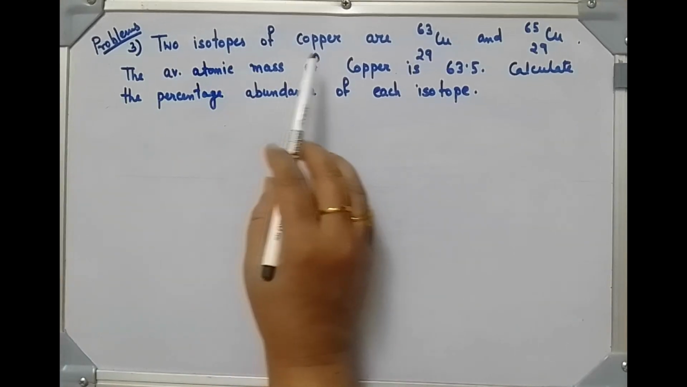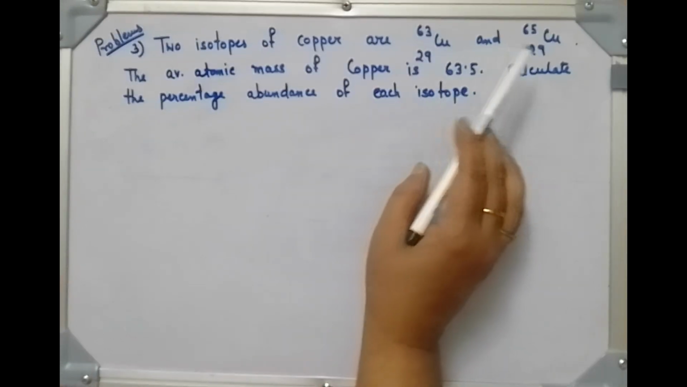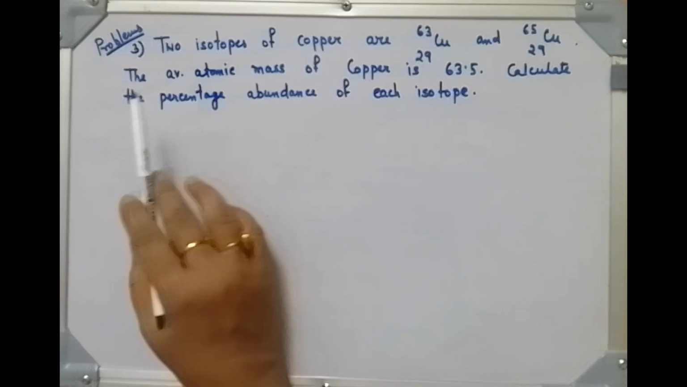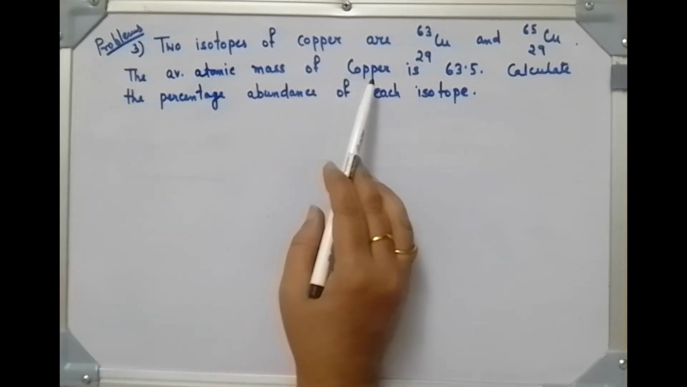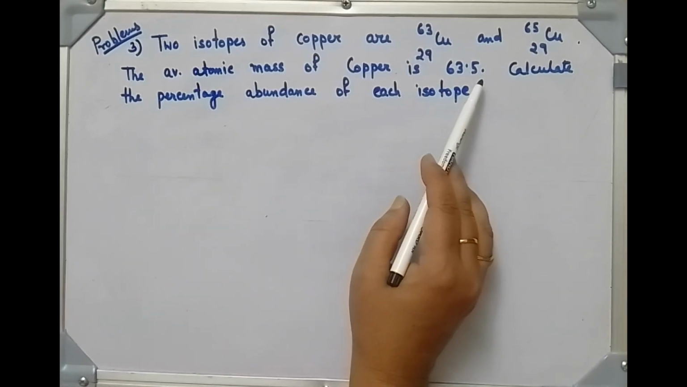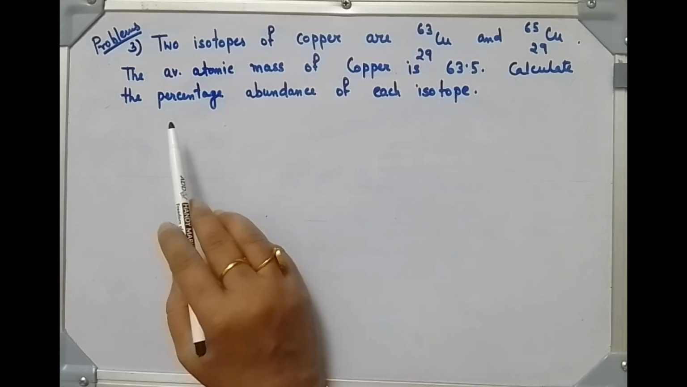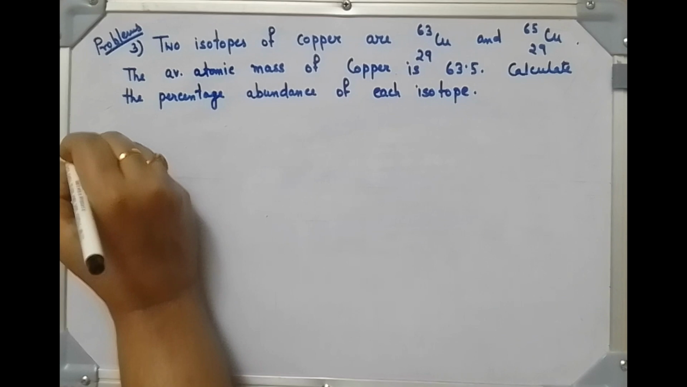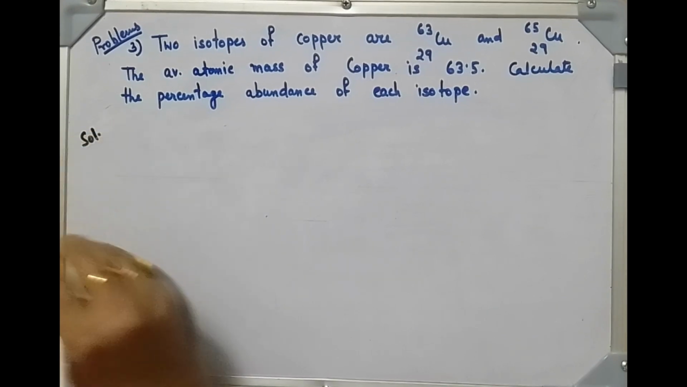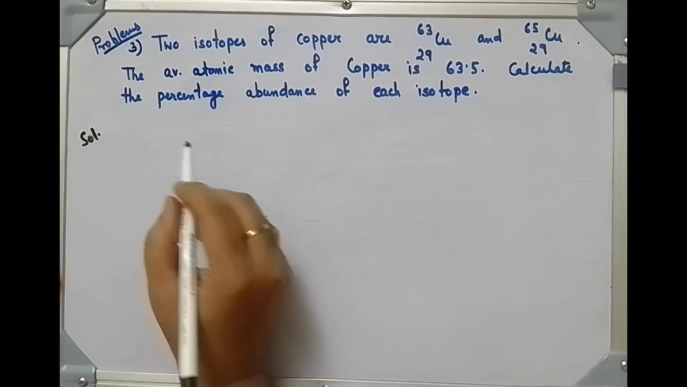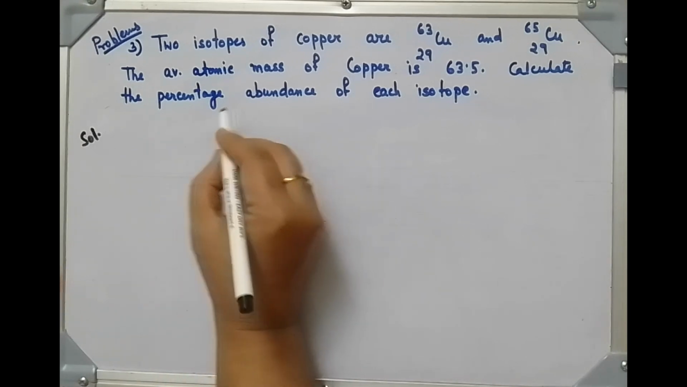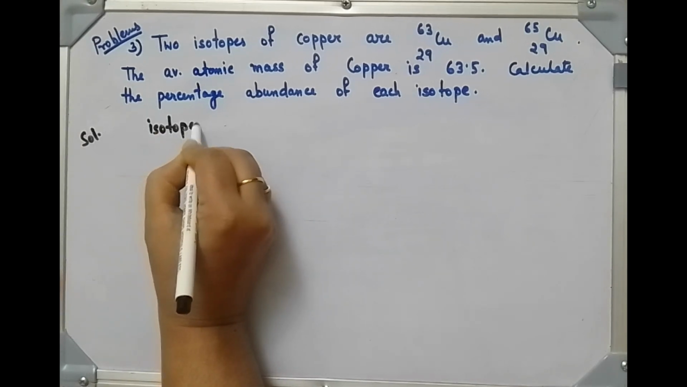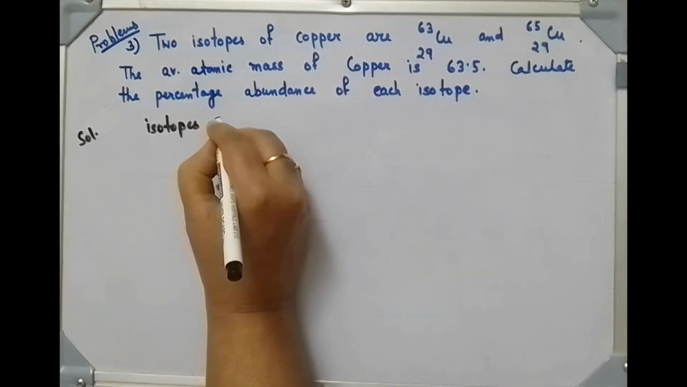Next problem. Two isotopes of copper are copper 63 and copper 65. The average atomic mass of copper is 63.5. Calculate the percentage abundance of each isotope. So what is given here? Isotopes of copper.